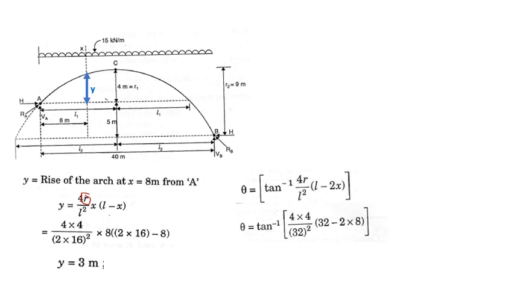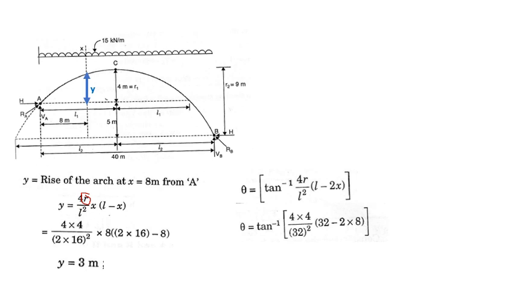Theta is same, tan inverse 4R by L square into L minus 2x. Substitute the value of R as 4. See here, one more thing here you have to observe. Okay, theta.